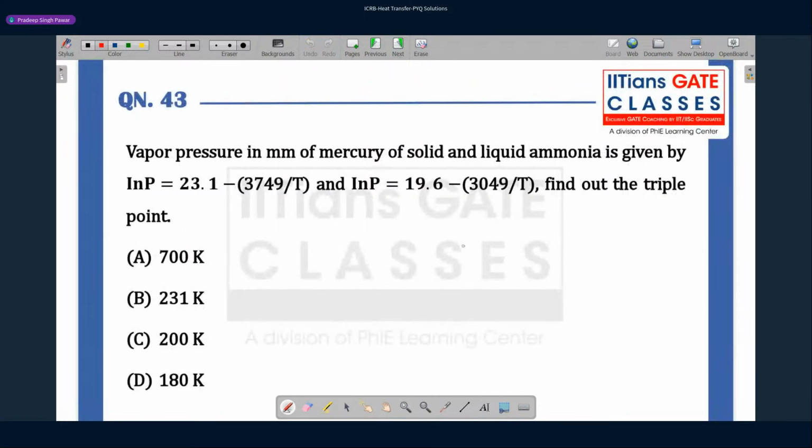The next problem is related to pure substances, probably you could say. It's a problem which is talking about the phase, the phase diagram. What it says: vapor pressure in mm of mercury of solid and liquid ammonia is given by the expression. So we have two expressions. What is being asked is to find out the triple point. So let's draw the PT diagram, and probably then the answer becomes very clear.